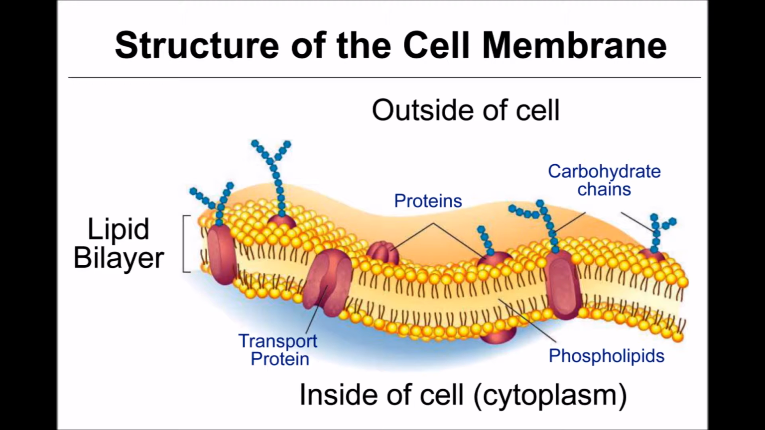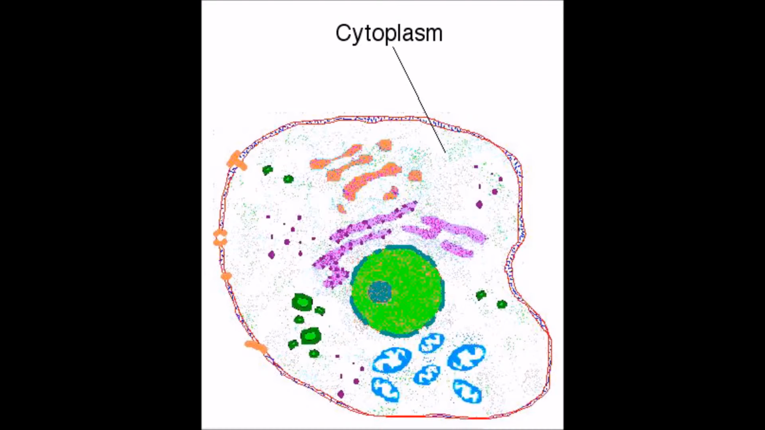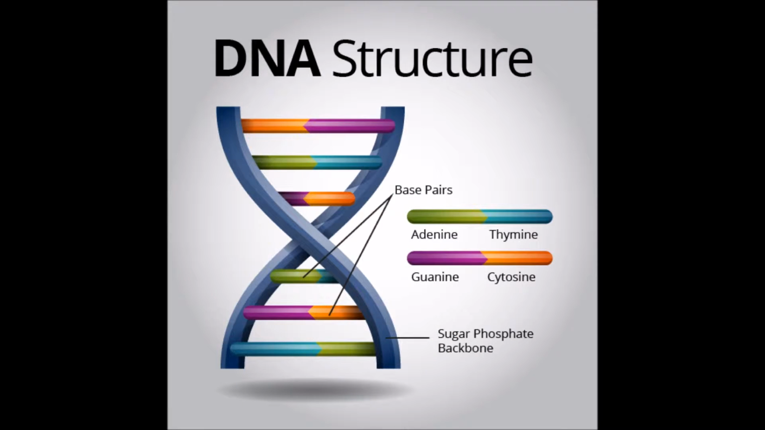All cells contain a membrane, which protects the cell from its surroundings, kind of like a protective barrier. All cells contain cytoplasm, the jelly-like substance that fills up a cell. All cells contain DNA, which is the cell's genetic material.